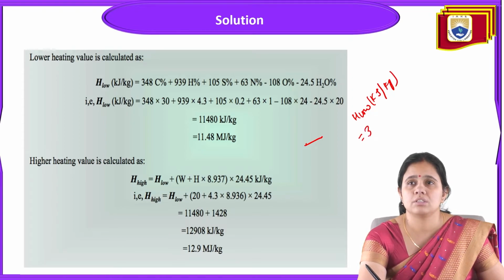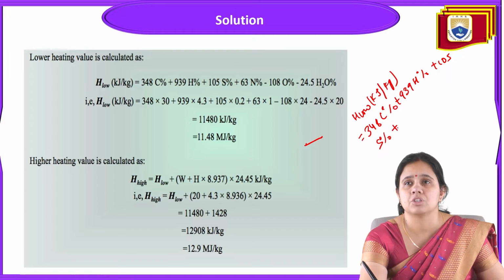H lower is equal to 348 C percentage plus 939 H percentage plus 105 S percentage plus 63 N percentage, these being the elemental composition, minus 108 oxygen percentage minus 24.5 H2O percentage.